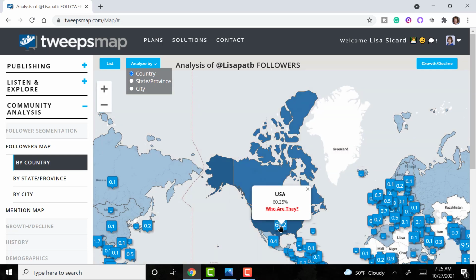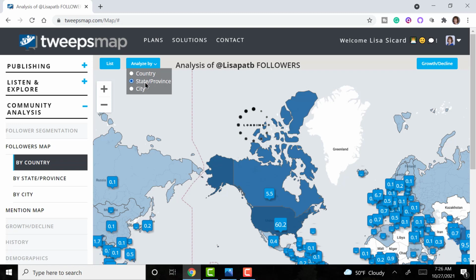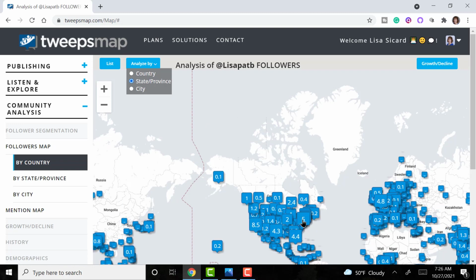For me, it's mostly in the US, and it'll say who they are. If you want to know a little bit more, of course, you do have to pay on that. But I can still check the states and see which state has the most. I have most people from New York, Florida, Texas. If you open up, I have a lot out in California.